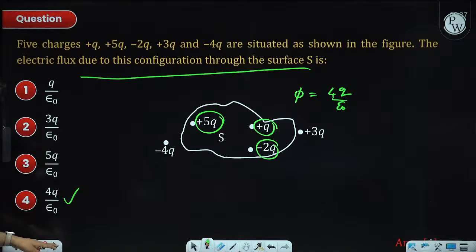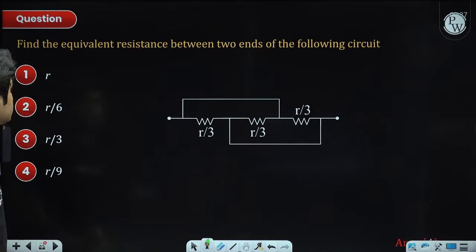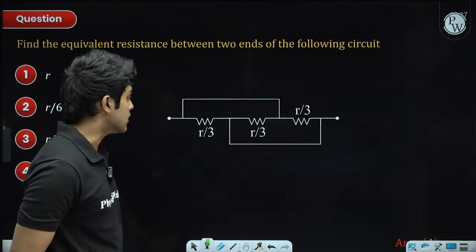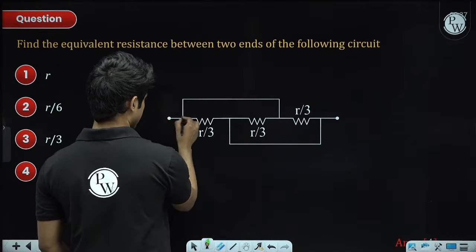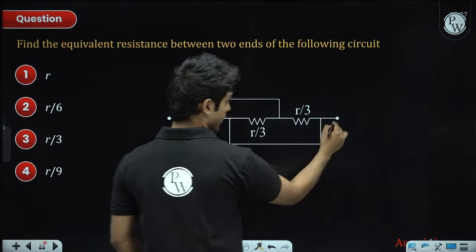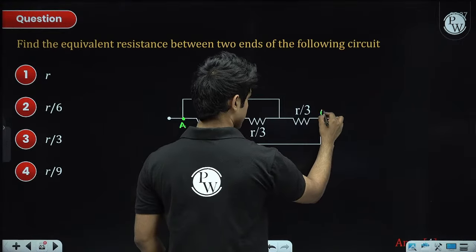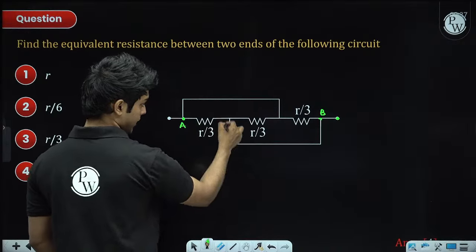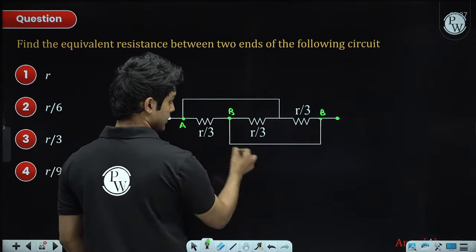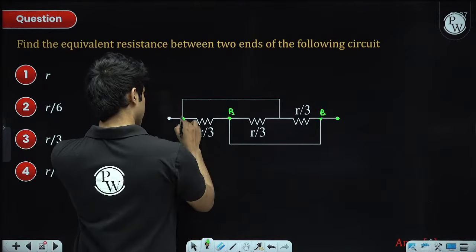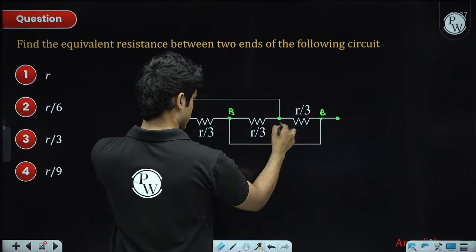Yes, again option 4. Next, equivalent resistance of the circuit. So here these 3 resistances are in parallel, and you can quickly see it. If this is A and if this is B, this is connected by a connecting wire, so the potential difference is same. If this is B, this will be B as well. If this is A, this will be A as well.